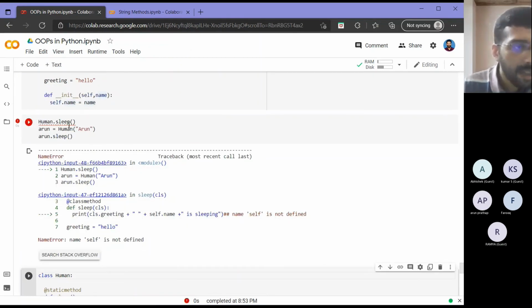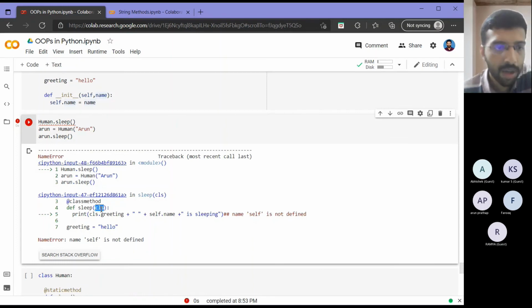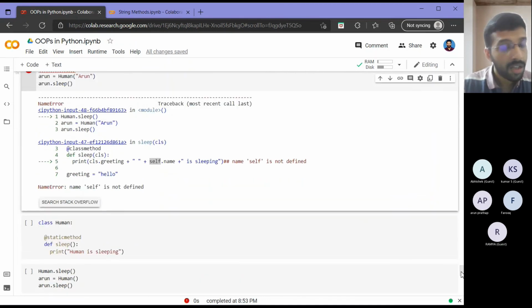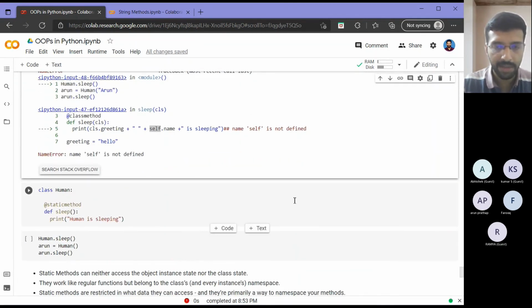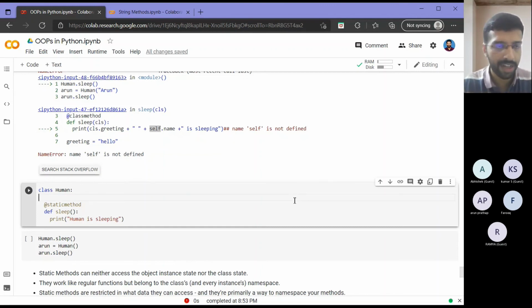Okay, so as you can see, it got an error at the first line itself. Human.sleep itself did not work. And the error it is telling is in this line, class.greeting self.name, that the name self is not defined. That is correct, right? Because I am passing a class to my class method. I am not passing my instance. Only when I pass an instance will I get the name corresponding to the instance. So I need to modify that, and use an instance method that we saw earlier. So with a class method, we cannot implement printing that Arun is sleeping, Arjun is sleeping, that kind of thing.